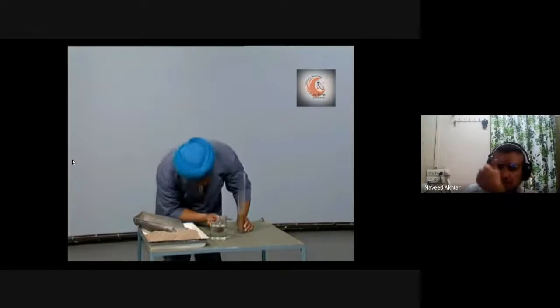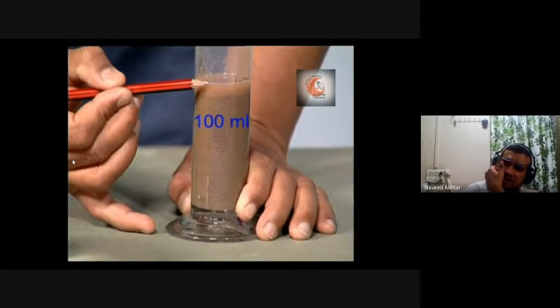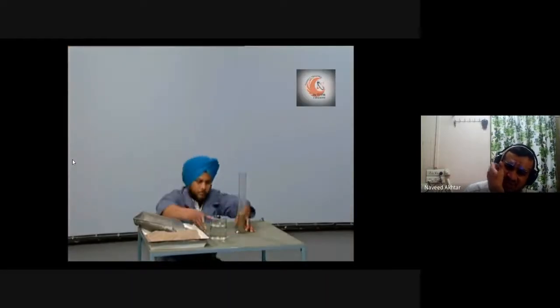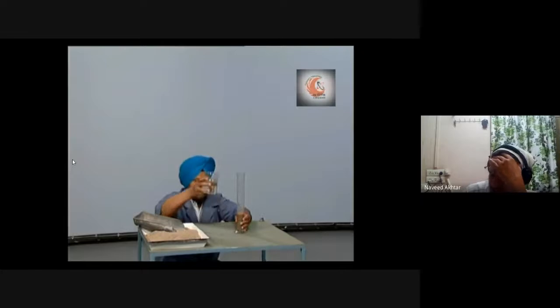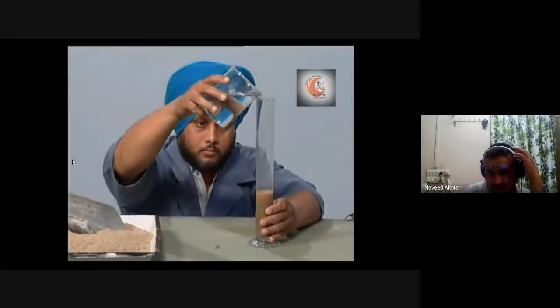Then again you have to add more water to it, until the solution reaches the mark of 150 ml. And again you have to add.